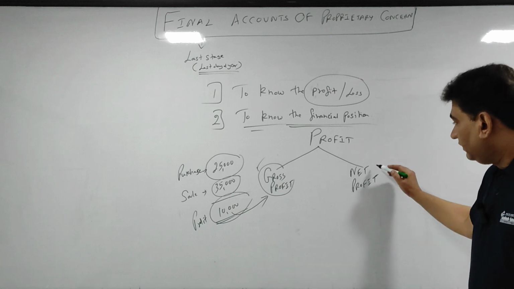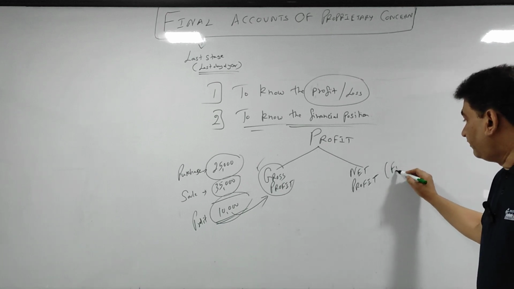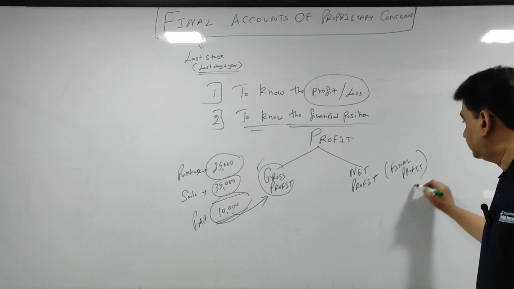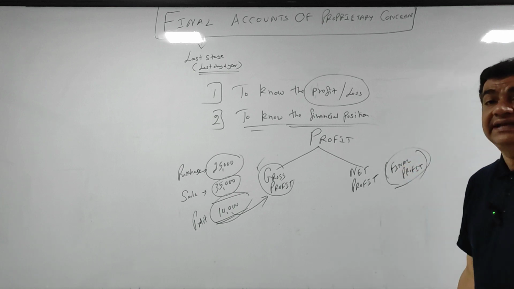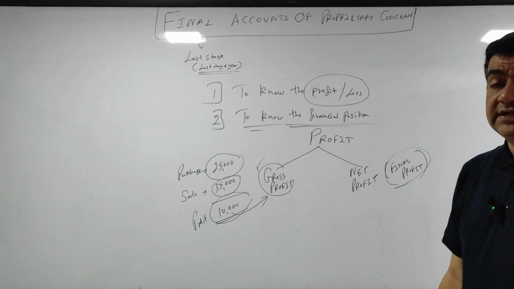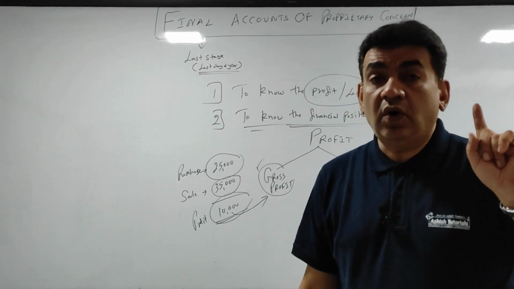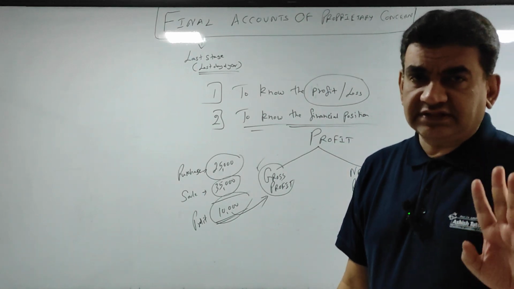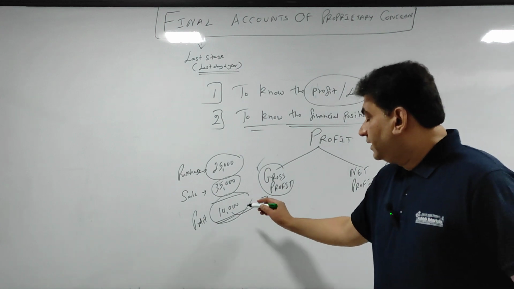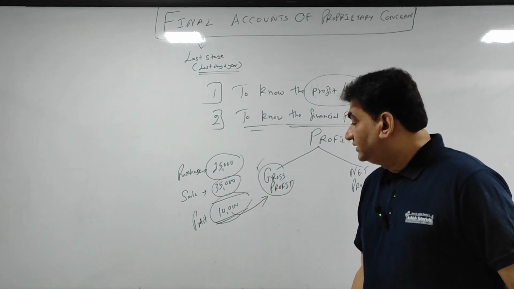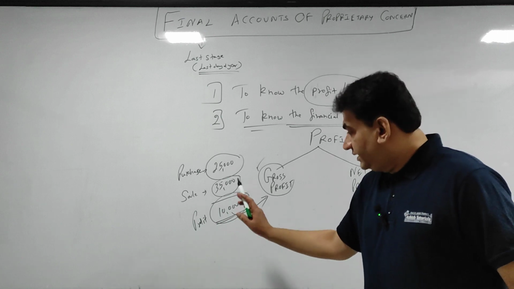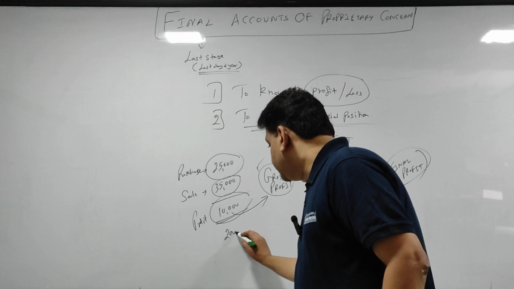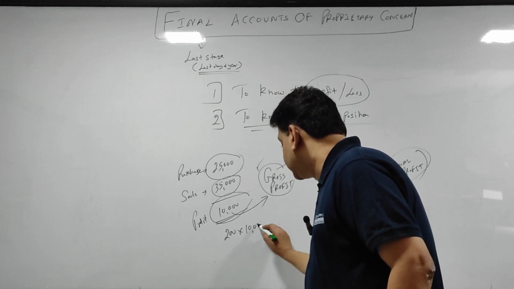Now net profit. Net profit is nothing but final profit or the total profit at the end of the year after deducting all expenses and adjustment of all other incomes. Now listen, I'm making it very simple. पर मोबाइल मेरे को 10,000 मिला. Let's assume पूरे साल में you sold 200 मोबाइल्स.